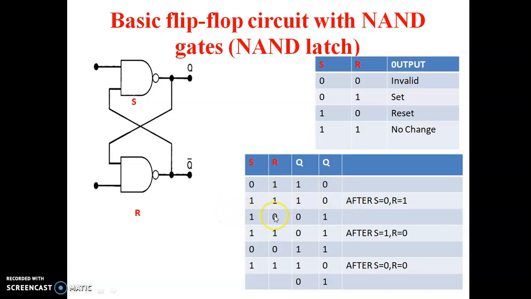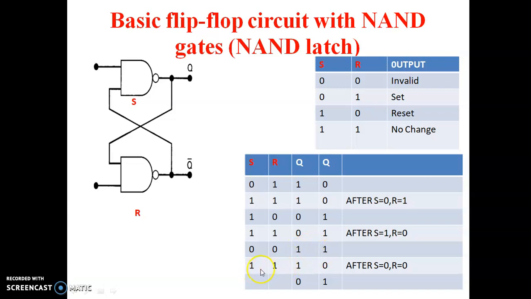After that we apply 1, 0, and you get 0, 1, that is nothing but reset. After S equal to 1, R equal to 0, we apply S equal to 1, R equal to 1, and you get the same thing, 0, 1. This is the no change state or memory state. Next we apply 0, 0, and you get Q equal to 1, Q bar equal to 1, no problem.